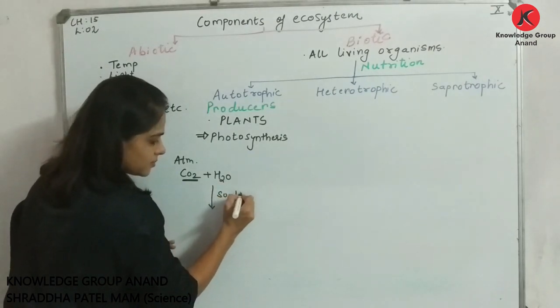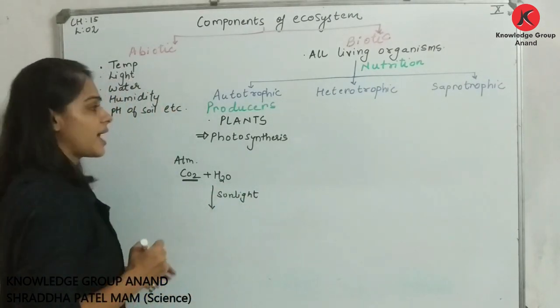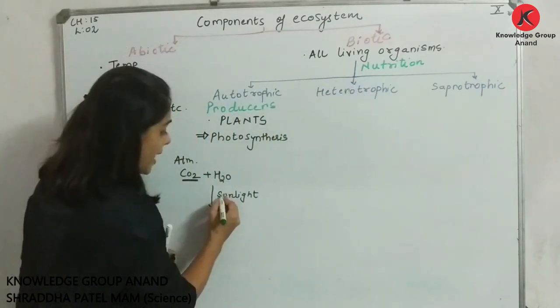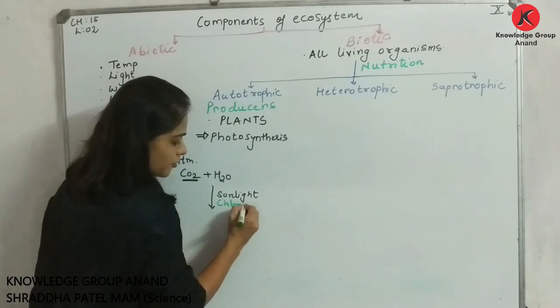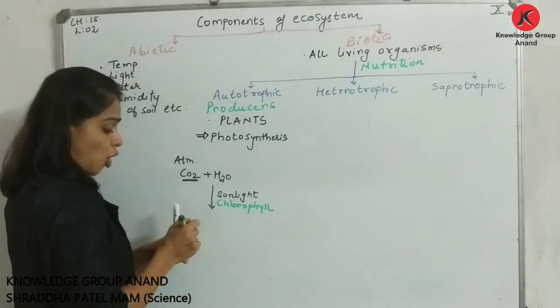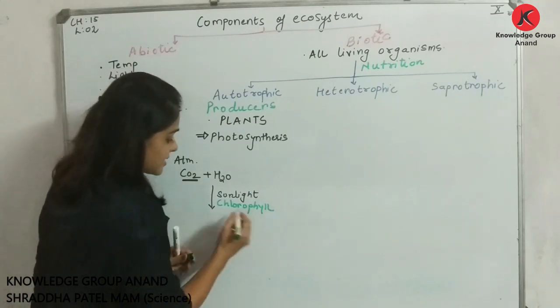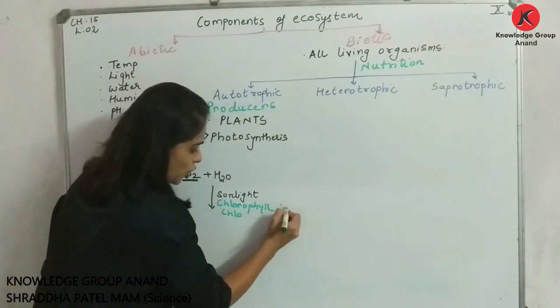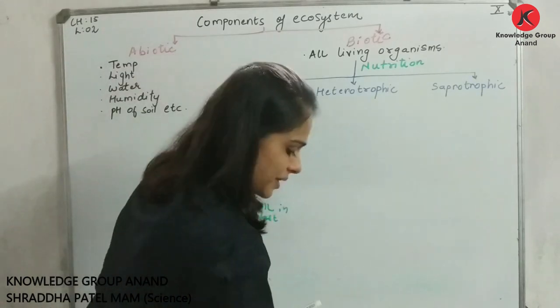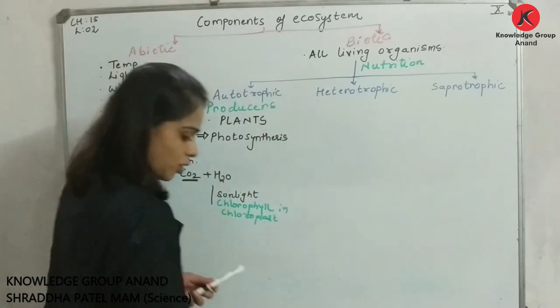Sunlight, in the presence of sunlight. And if I am talking about plants, which pigment is responsible for photosynthesis? That is chlorophyll, which is present in chloroplast, which is a plastid. You know this very well, right? Plastid. Okay.